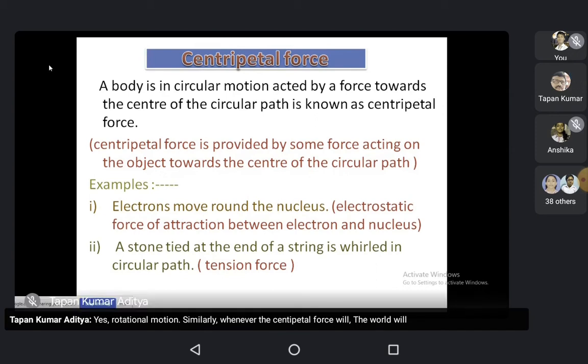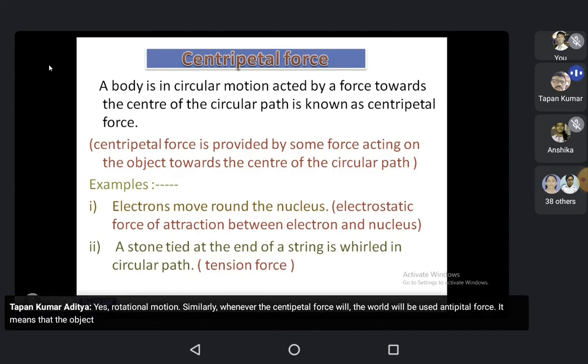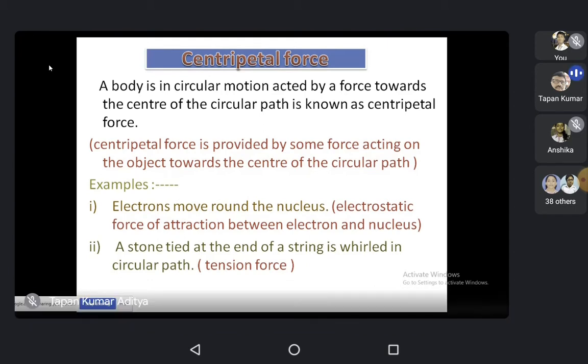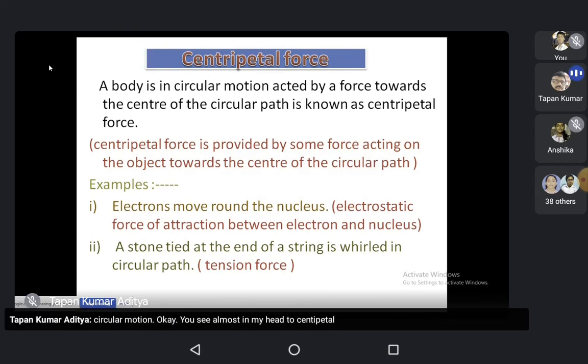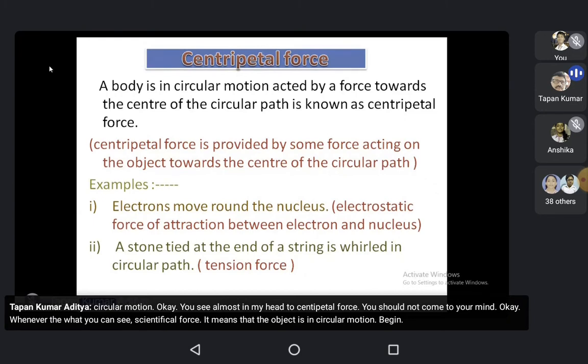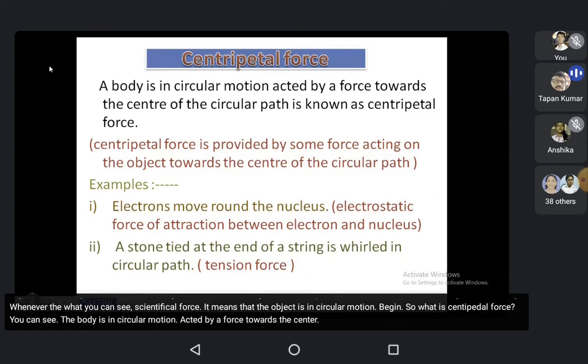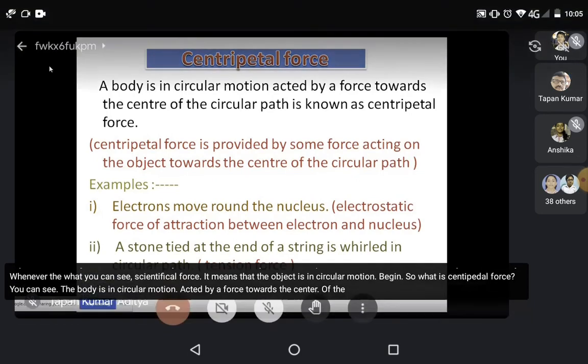If it is any other motion, centripetal force does not apply. Whenever you see the word centripetal force, it means that the object is in circular motion. A force towards the center of the circular path is known as centripetal force.